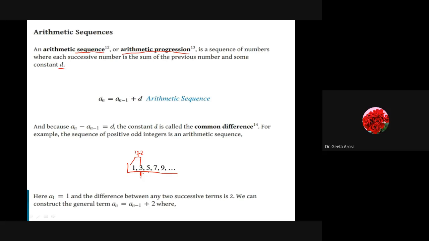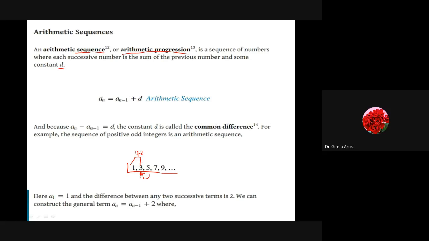If we talk about 5, we can write 5 as 3 plus 2, which means this term is equal to the previous number plus 2 again. Every time we are adding 2 to get the next term. One way we have learned is that we have a general term, an is equal to 2n minus 1. This is the general term that we have seen for writing a sequence. But here we are just looking at it in a different form.